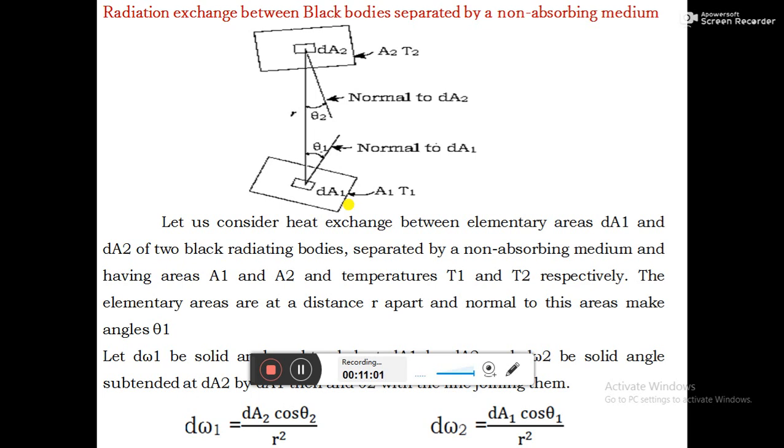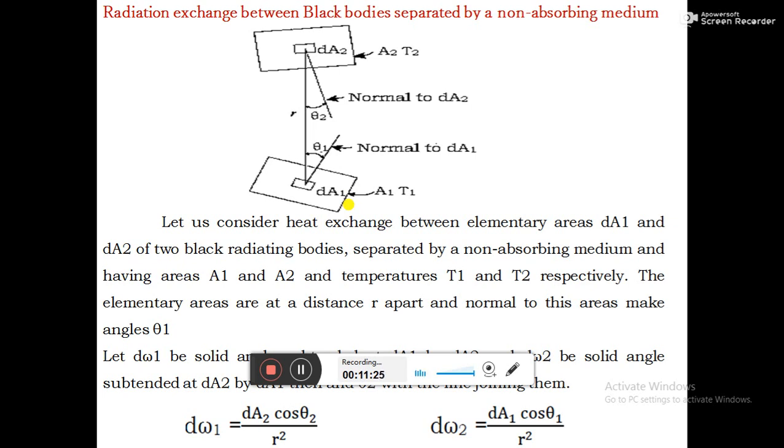First we consider the radiation heat exchange between the two elementary areas dA1 of A1 and dA2 of A2, which are at temperature T1 and T2. These two elementary areas are at a distance r.